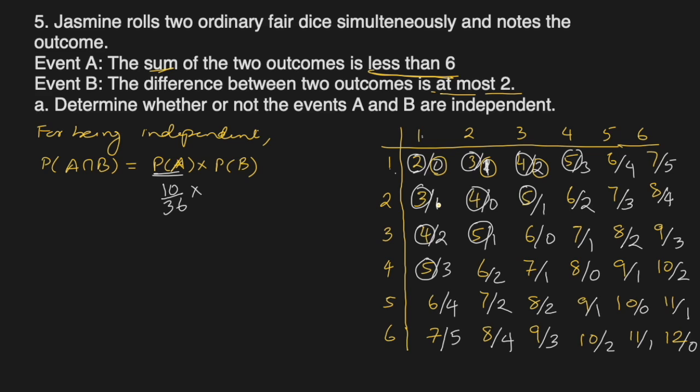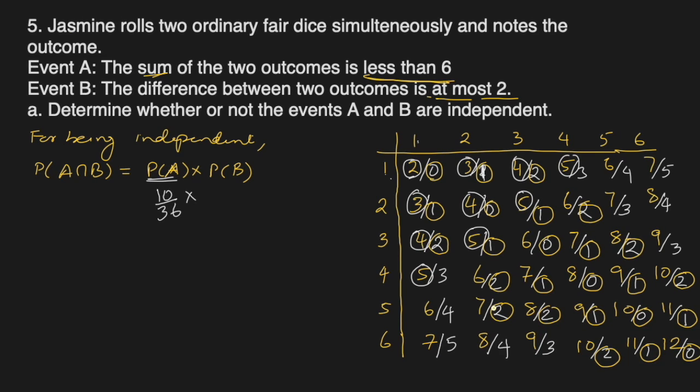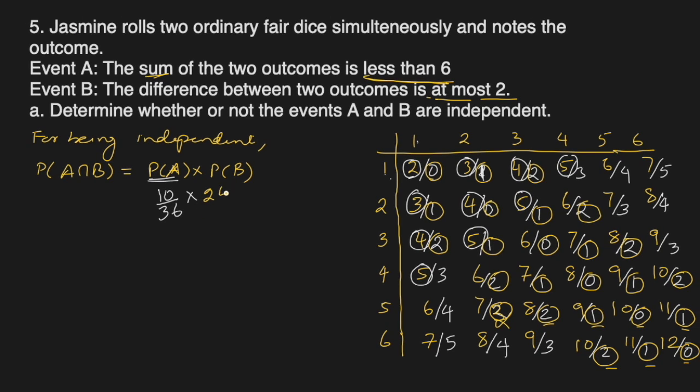So 3 cases here, then 4, 5, 6, 7, 8, 9, 10, 11, 12, 13, 14, 15, 16, 17, 18, 19, 20, 21, 22, 23, 24, 25. This should be 3. So 24 over 36.